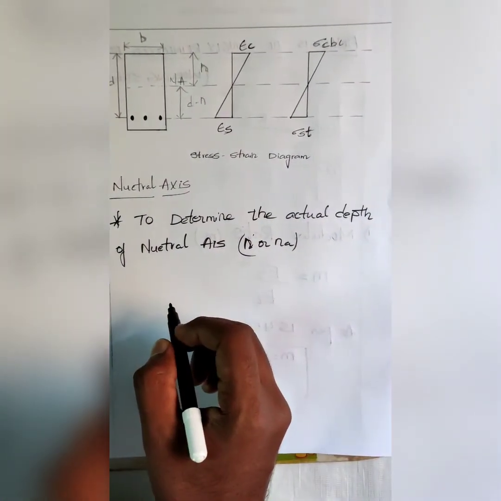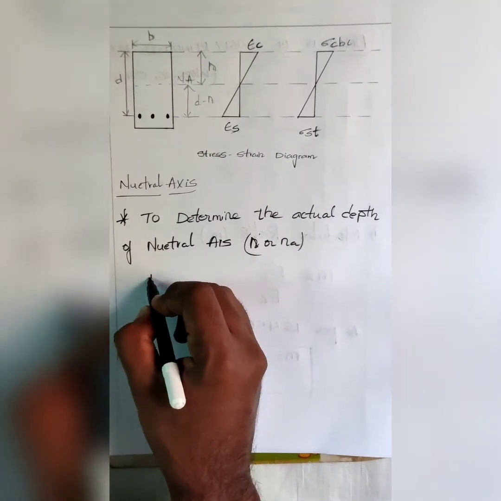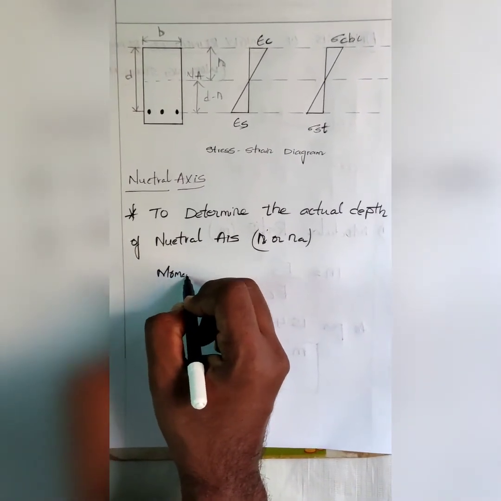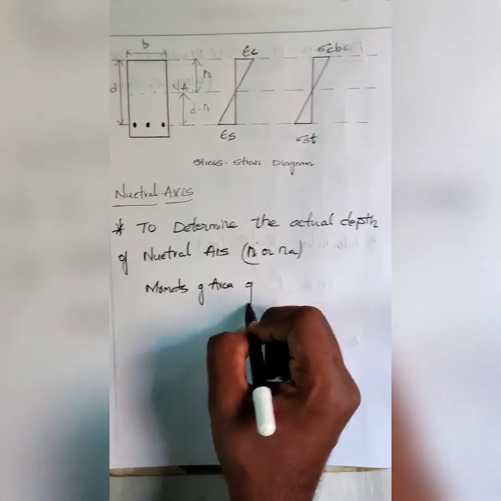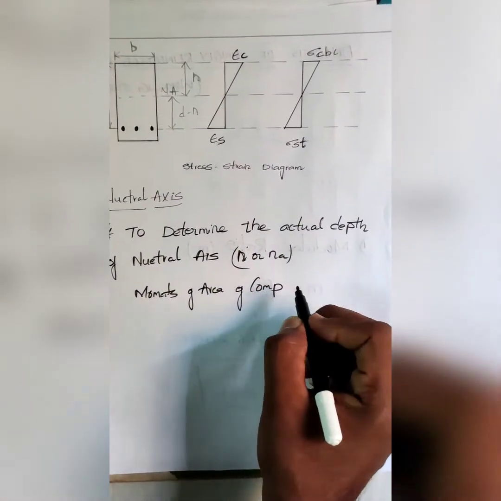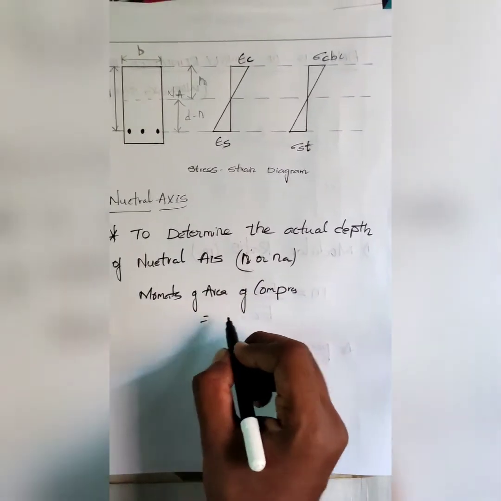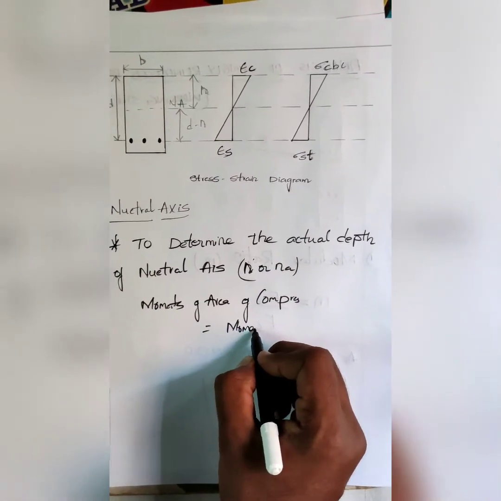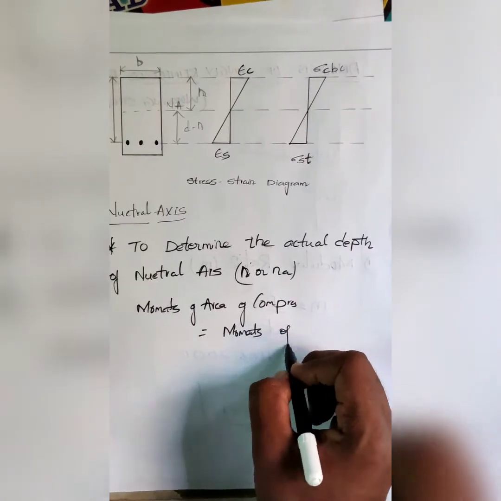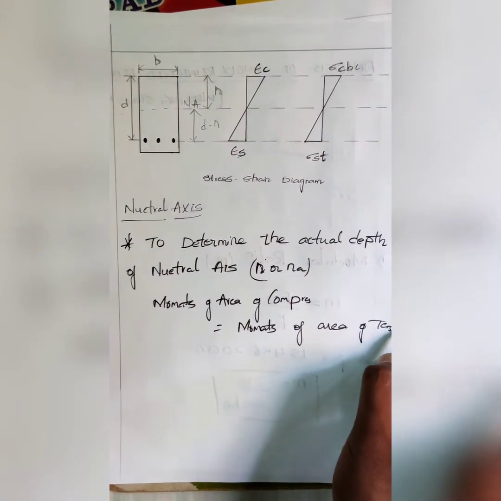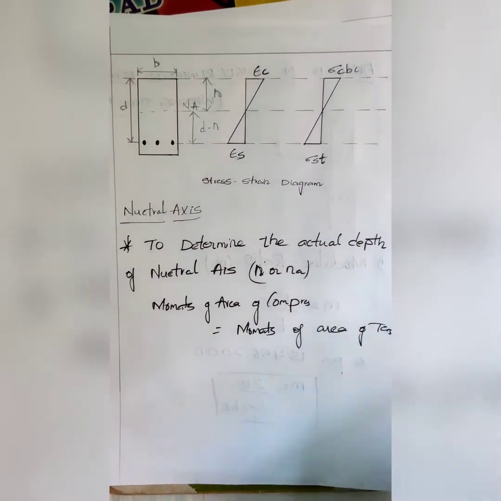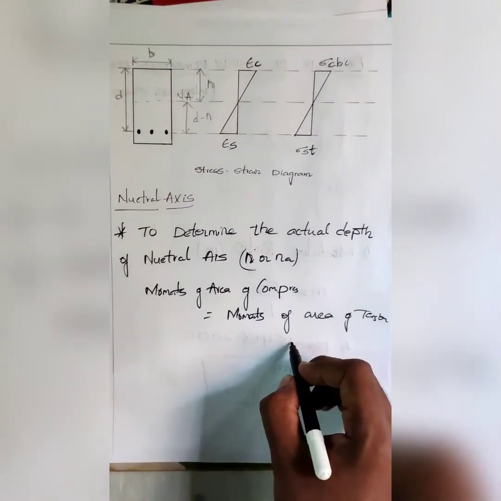We should equate the moments of area of compression to the moments of area of tension about the neutral axis.